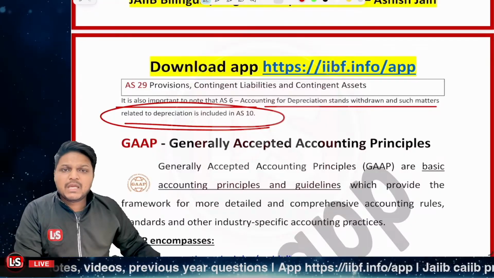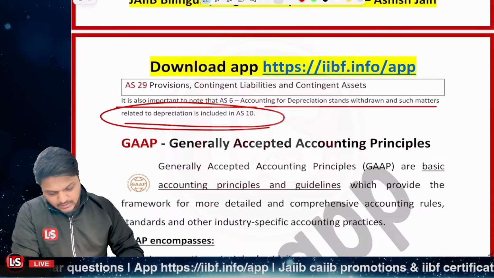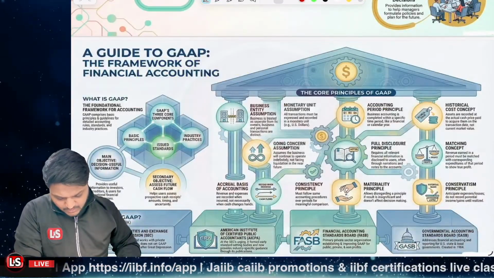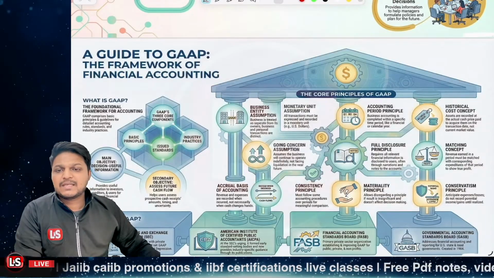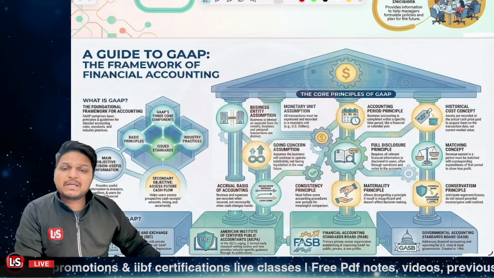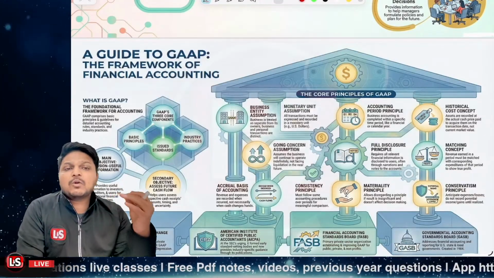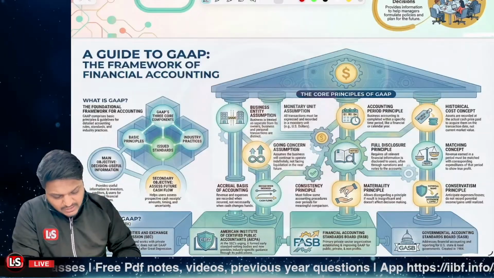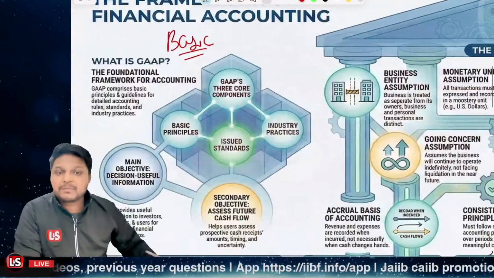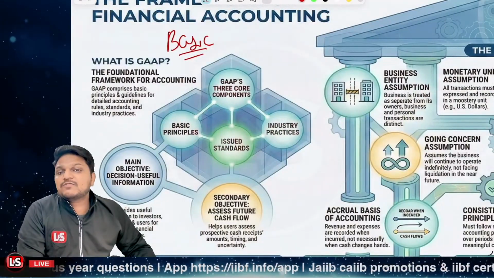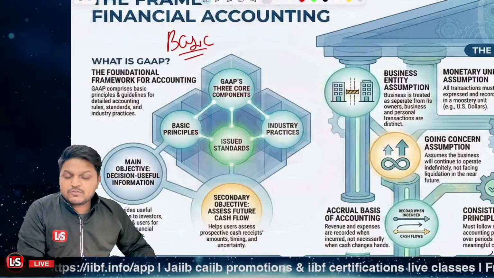Now, what is GAAP? This is generally accepted accounting principles. GAAP is related to the generally accepted accounting principles, right? Now, how does this GAAP matter? So these are the basic accounting principles. First of all, when we are talking about the GAAP, these are the basic principles, right? They will be providing us with the framework. They will be telling us the accounting rules and standards, which will be industry specific.